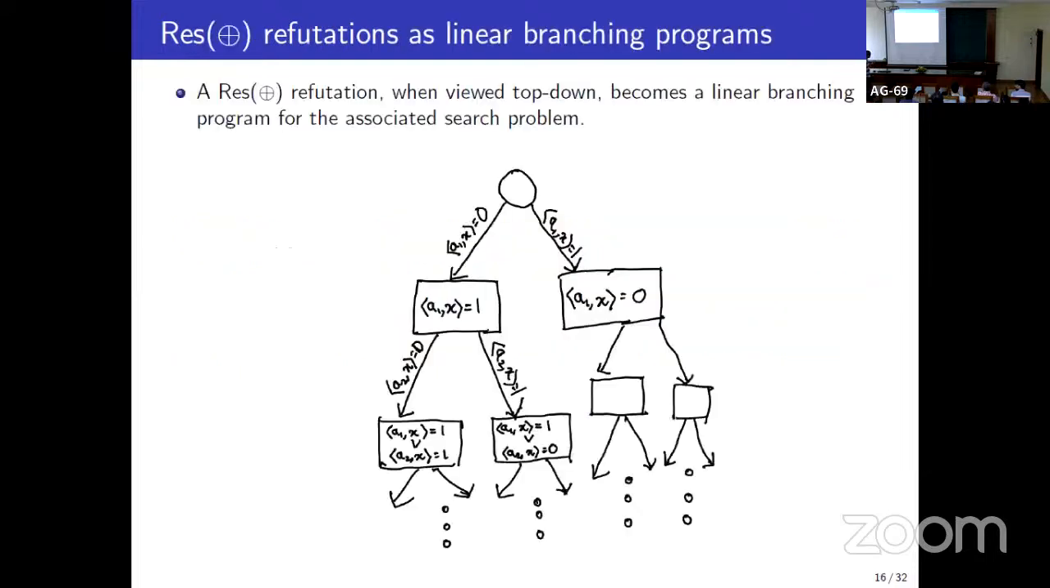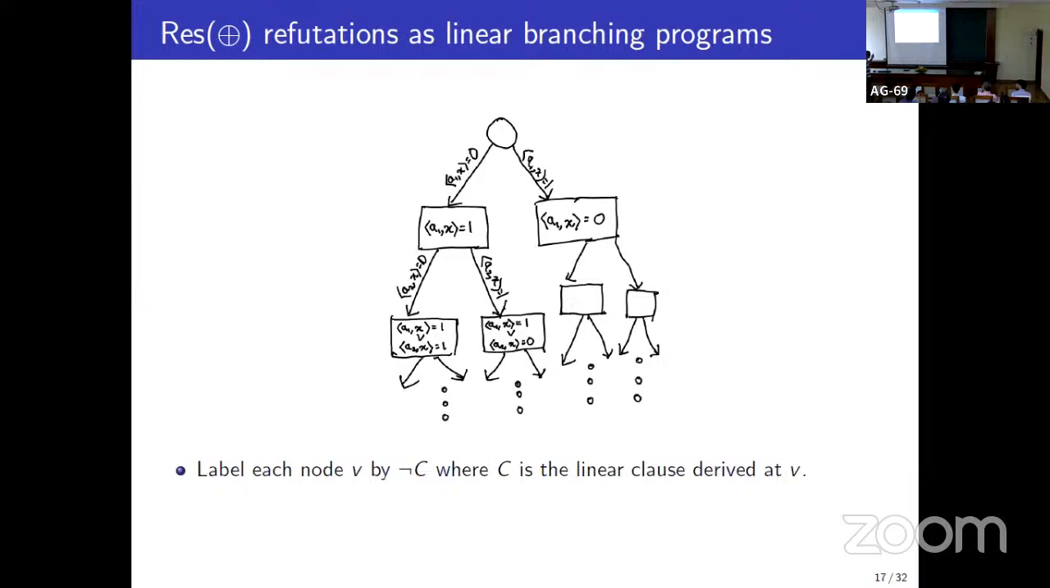So, okay. Now, similarly, if you look at a ResLin refutation, if you look at it top down, it becomes a linear branching program. So here at each node, you query a linear form and you go to the side which is falsified. Now again, each node is labeled with a linear clause. And the negation of a linear clause is an affine space. So label each node by the corresponding affine space. And again, we have the observation that if the path of x visits a node, then x lies in the corresponding affine space.